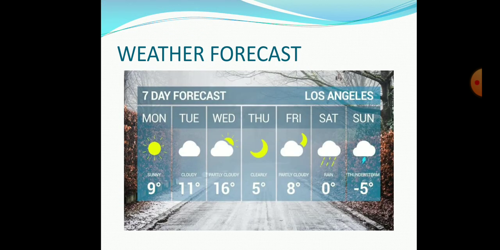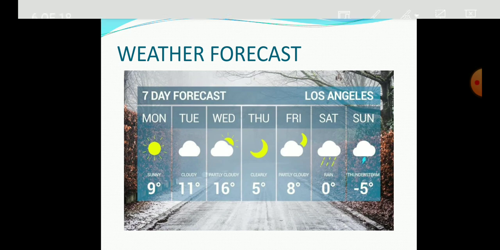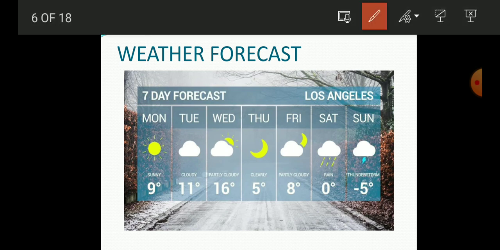Then the weather forecast. How is the weather forecast? Here this image of the sun shows you that the day is going to be sunny. This image of the cloud shows you that the day is going to be cloudy, with clouds on that particular day.